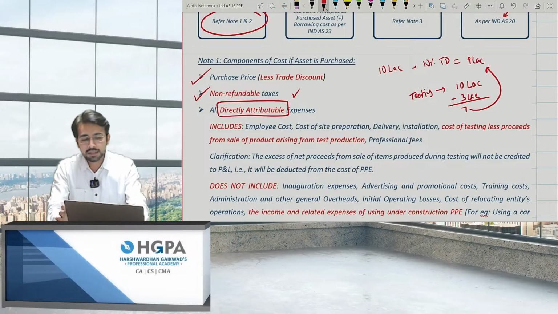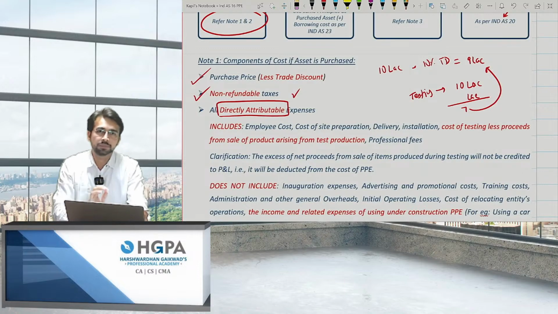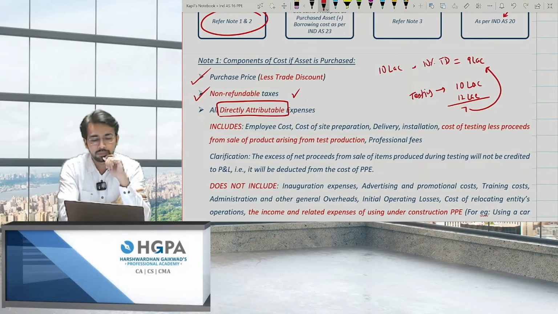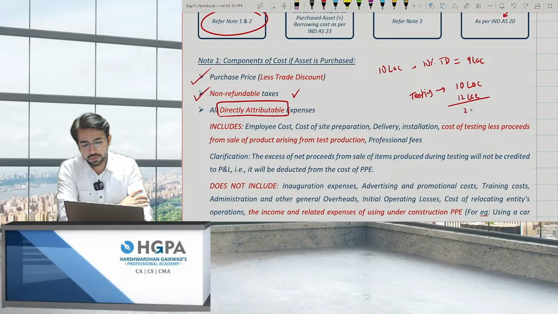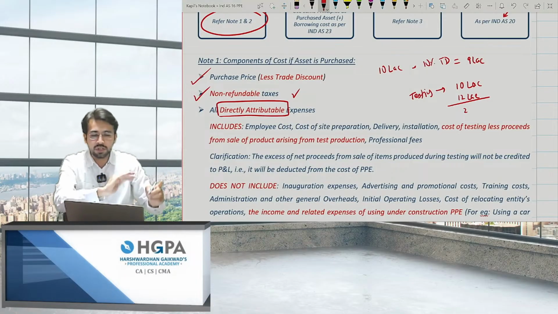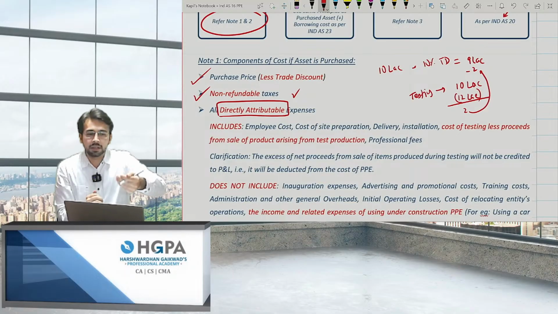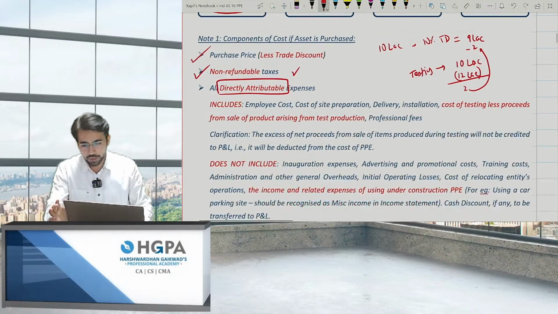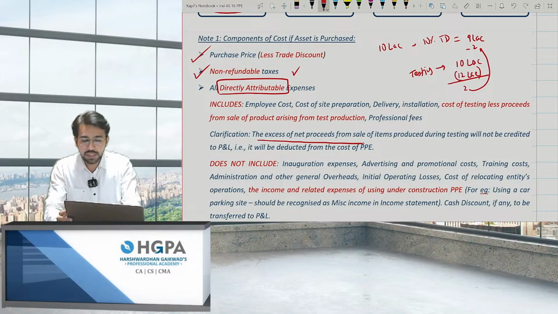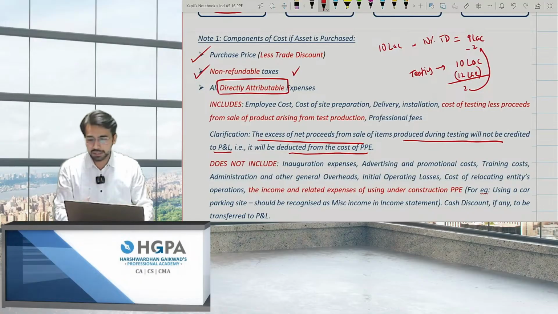Point to be noted over here is sometimes it may happen that the income generated is more than the testing cost. For example, the testing cost is 10 lakh, but I'm getting 12 lakh as the testing income. At that time, what will you do of this 2 lakh? Will you transfer this to P&L or will you subtract from the cost of the asset? The answer is subtract from the cost of asset. If the income is more than the cost incurred, then it will be subtracted from the cost itself. It should not be transferred to P&L. Very important. I've also given that the excess of net proceeds from sale produced during testing will not be credited to P&L. It will be deducted from the cost of PPE. Very important.